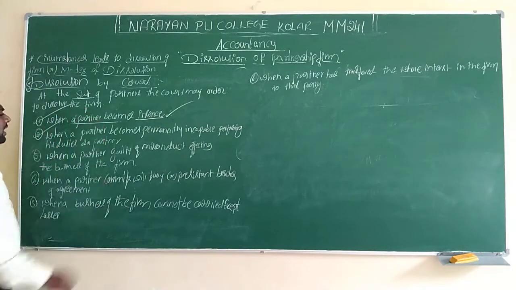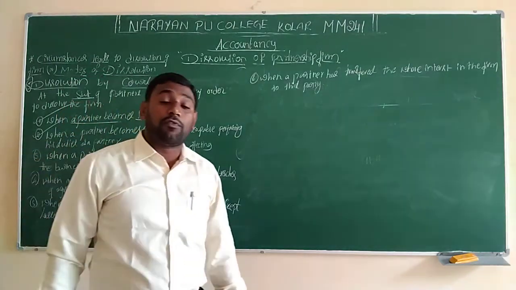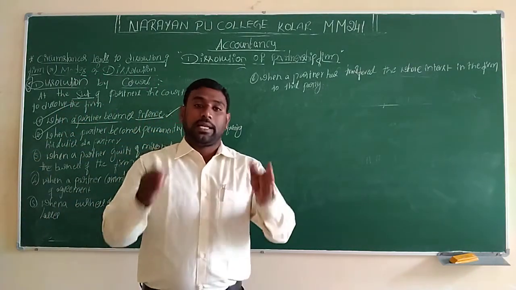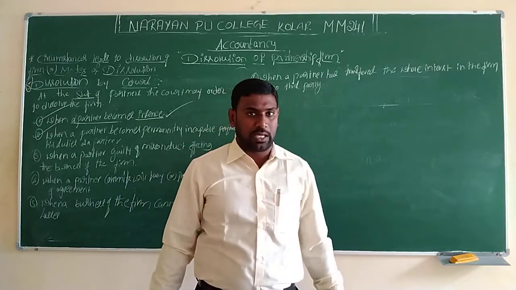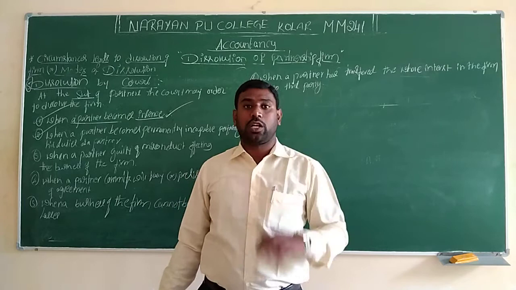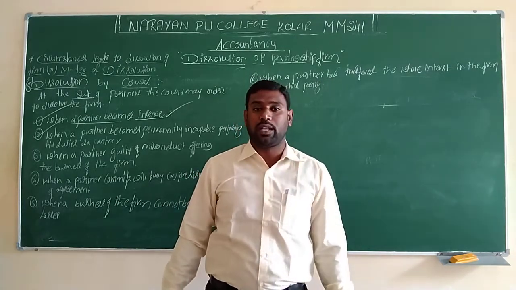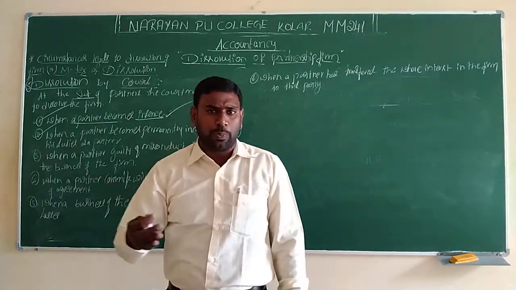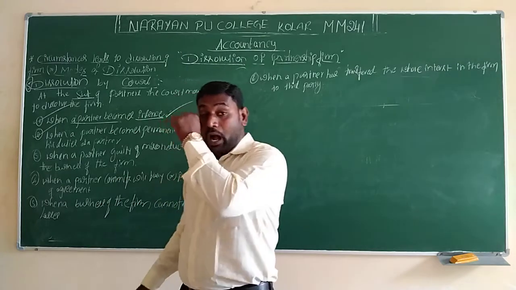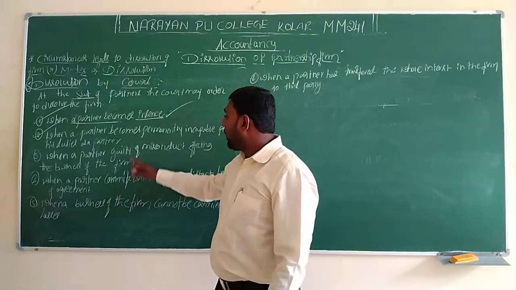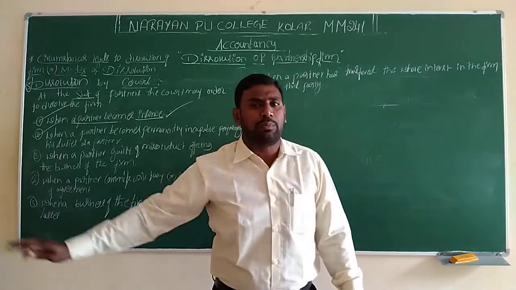Second reason is when a partner becomes permanently incapable of performing as a partner. As a partner, he has to involve in all the activities of the business. He has to take right decisions. He has to suffer losses, and if the company gets more profit, in that also he has to be involved. But a partner who becomes permanently incapable never involves in any business activities.